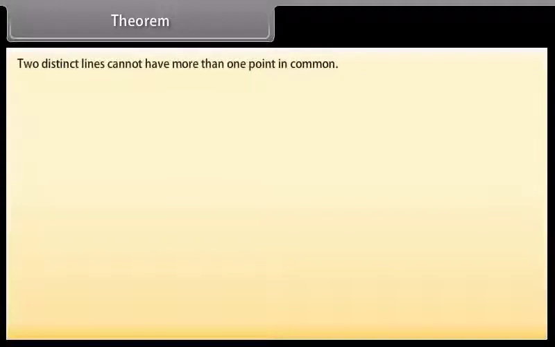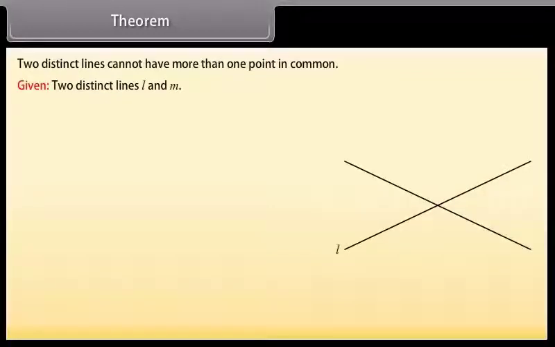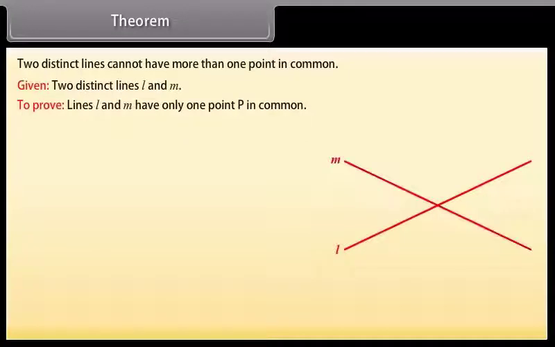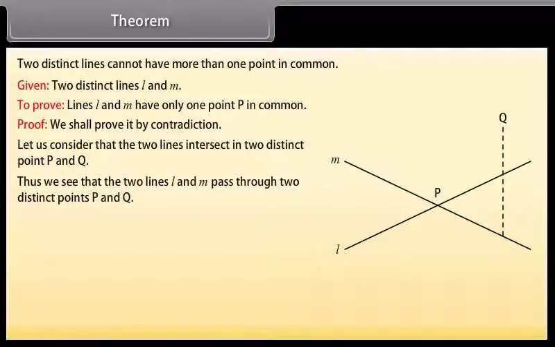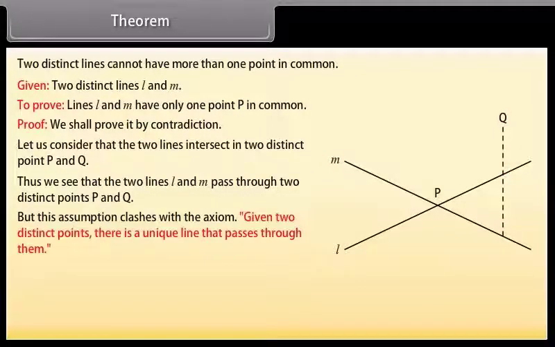Theorem. Two distinct lines cannot have more than one point in common. Given two distinct lines L and M, we have to prove that lines L and M have only one point P in common. Proof. We shall prove it by contradiction. Let us consider that two lines intersect in two distinct points P and Q. Thus, we see that the two lines L and M pass through two distinct points P and Q. But this assumption clashes with the axiom: